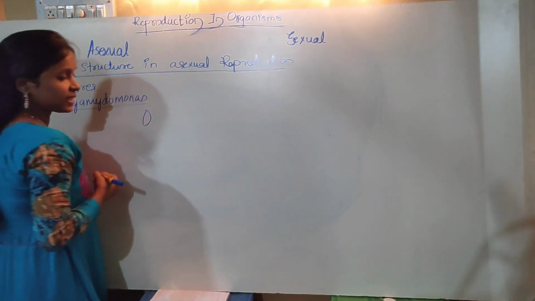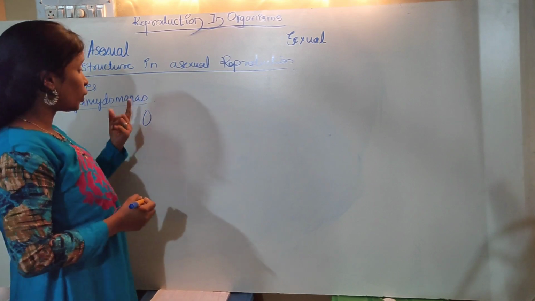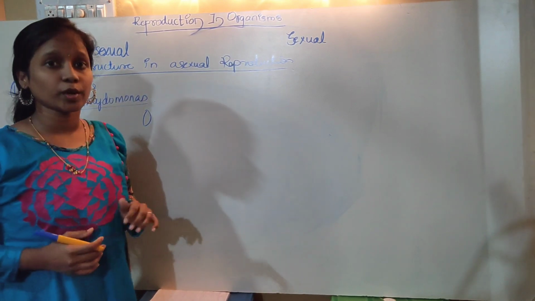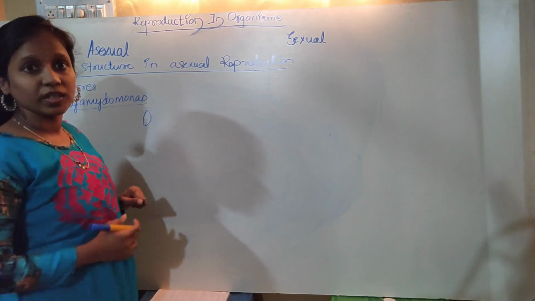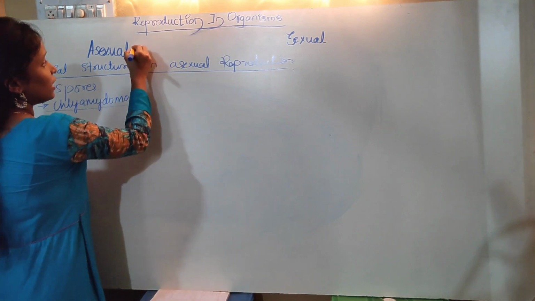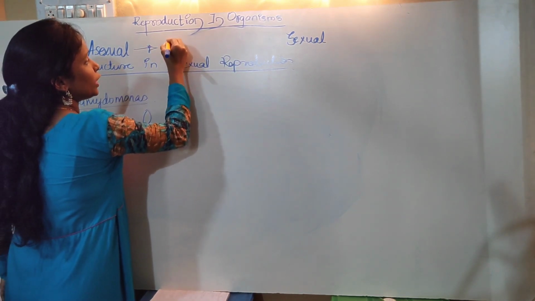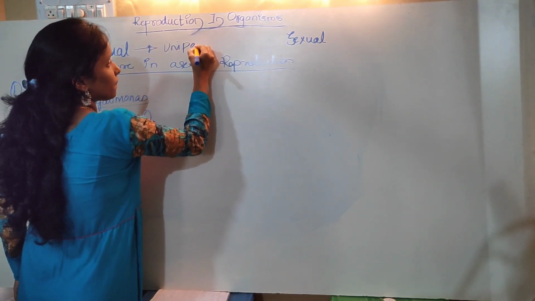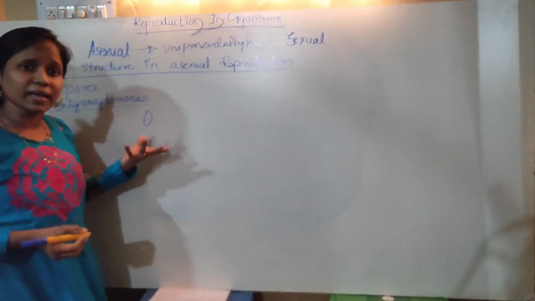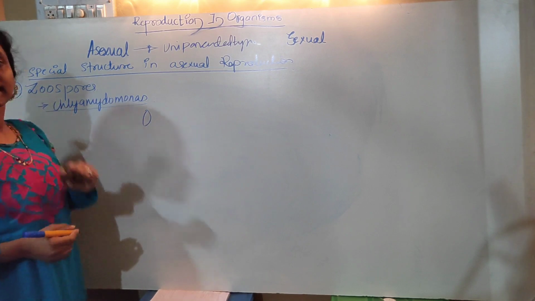Unicellular means only one cell is present in that organism. Only one cell represents that organism, so we call such an organism unicellular. In case of asexual reproduction, it is also called the uniparental type, because only one parent is involved, so only one cell is involved.